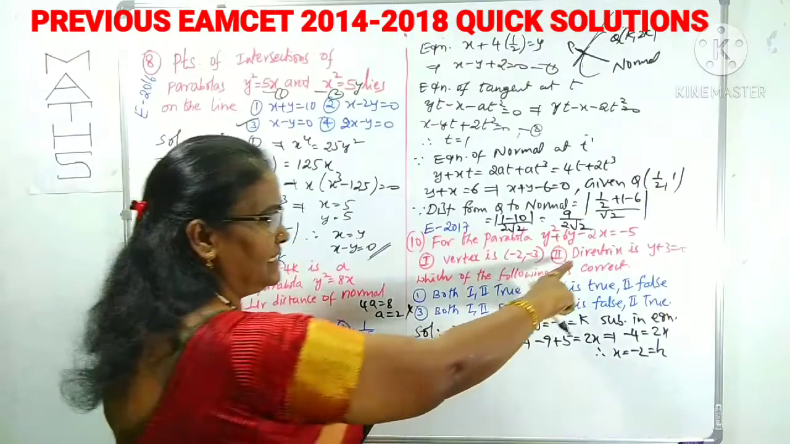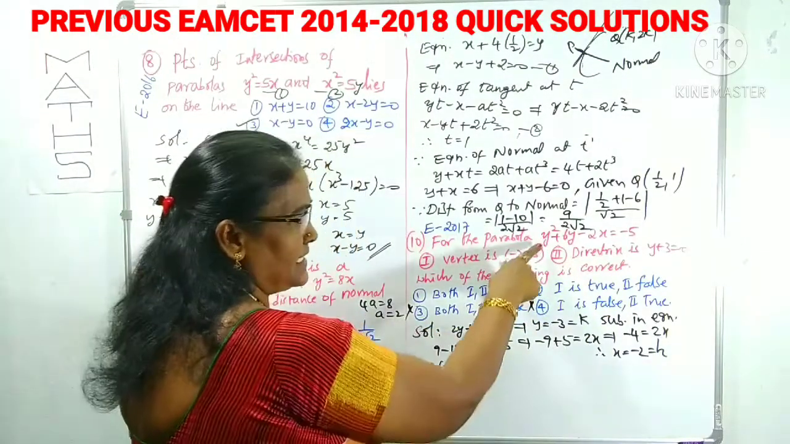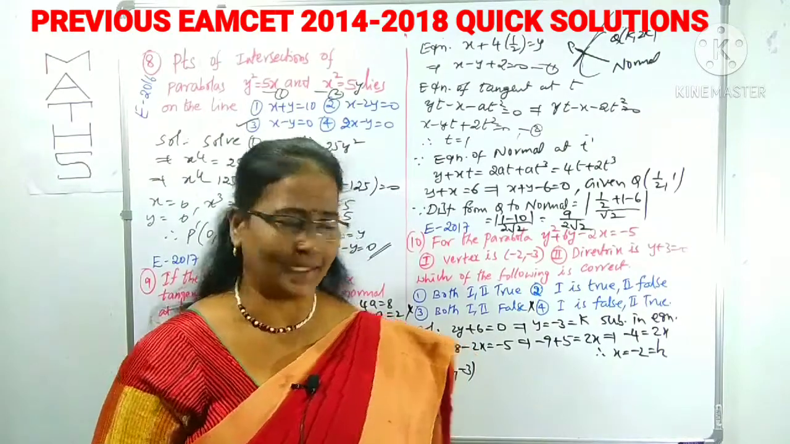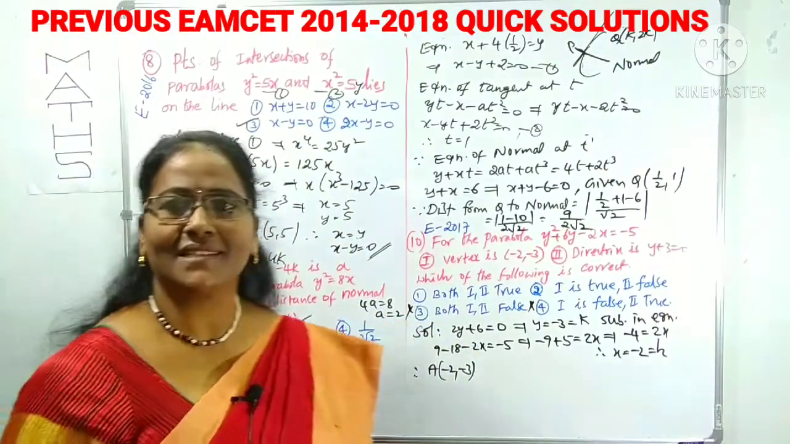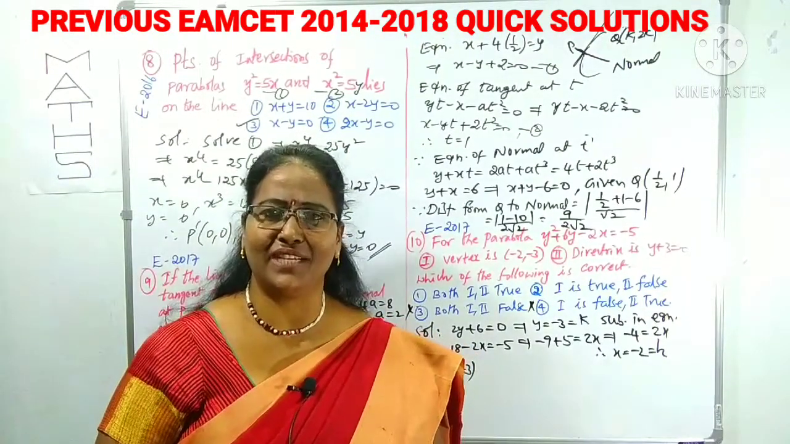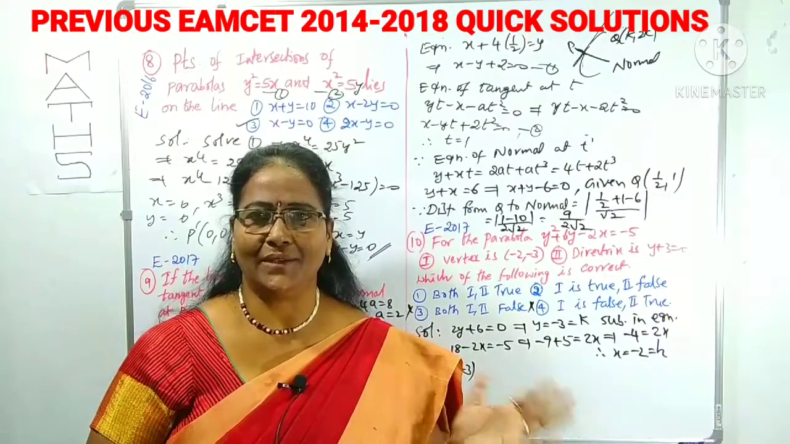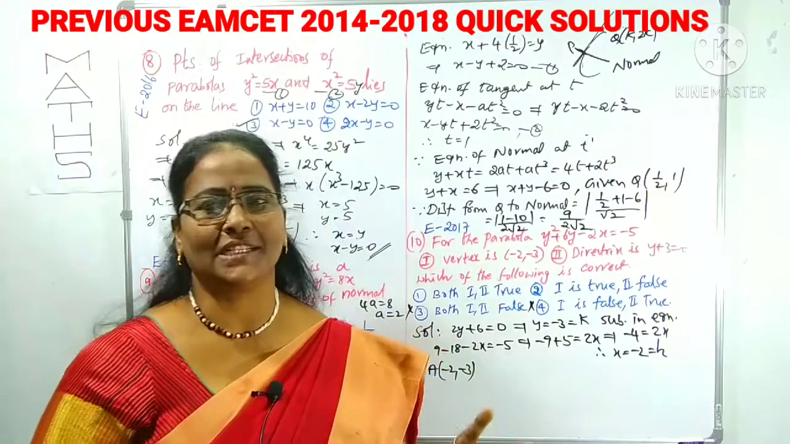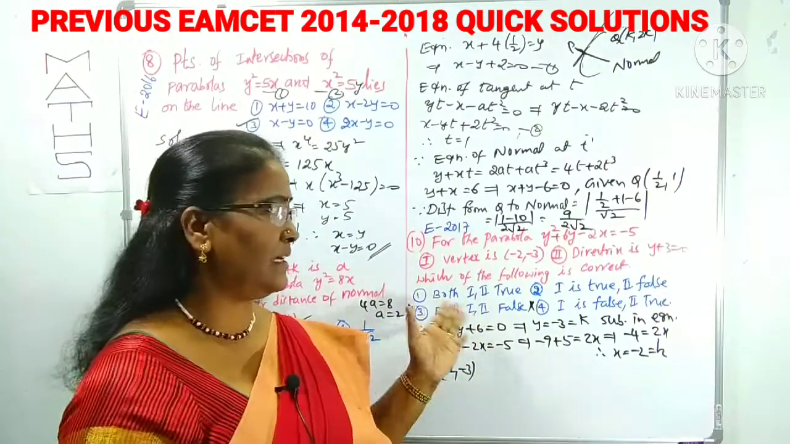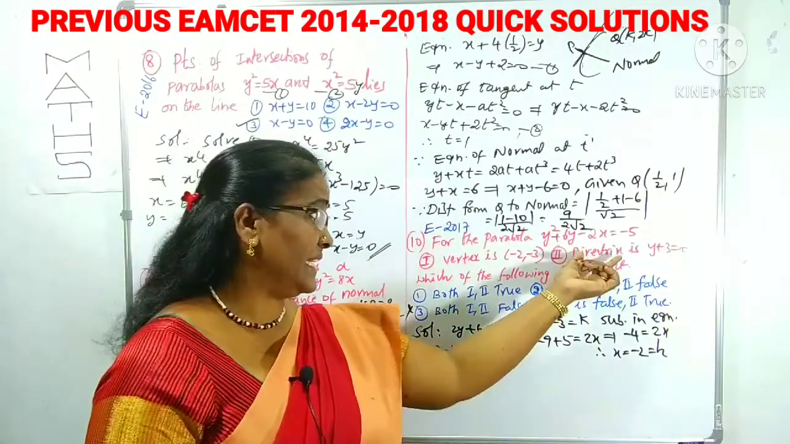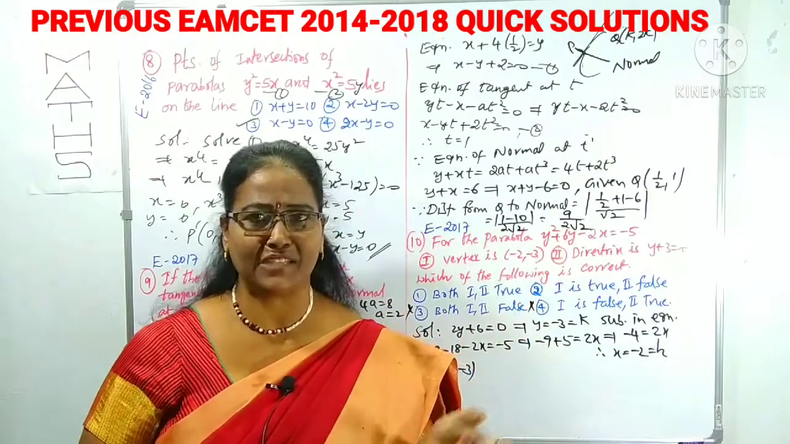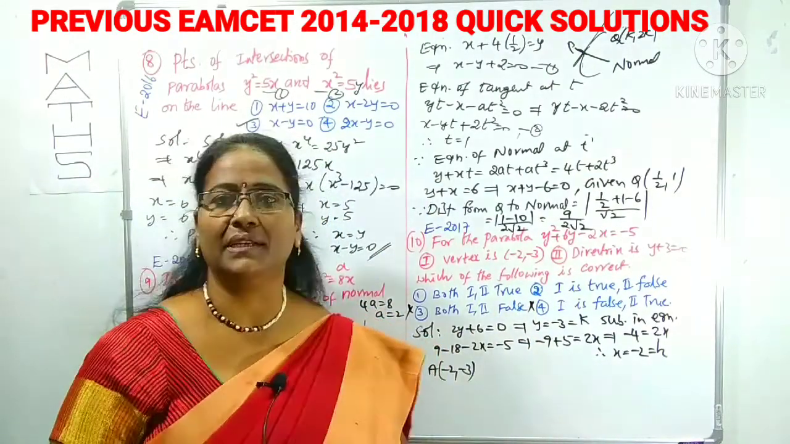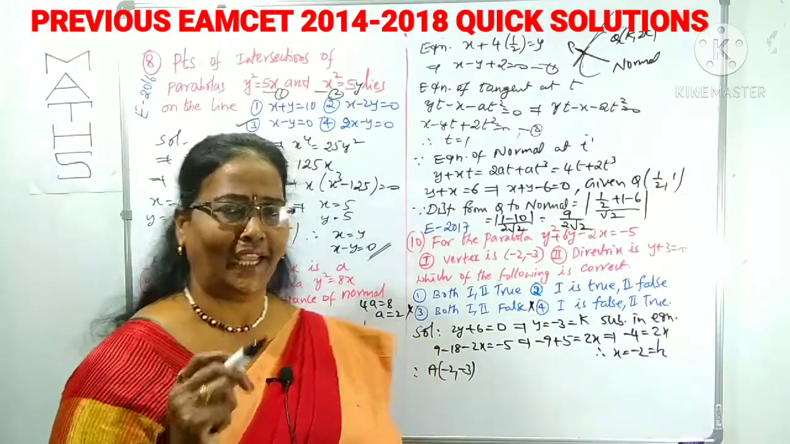What is the second result? The directrix. It is second degree in y, which means the axis is parallel to the x-axis. What is the equation of the directrix? Tell me, what is the equation of the directrix? The axis is parallel to the x-axis, which means the directrix is perpendicular to the x-axis. What is the formula? x plus a is equal to h.